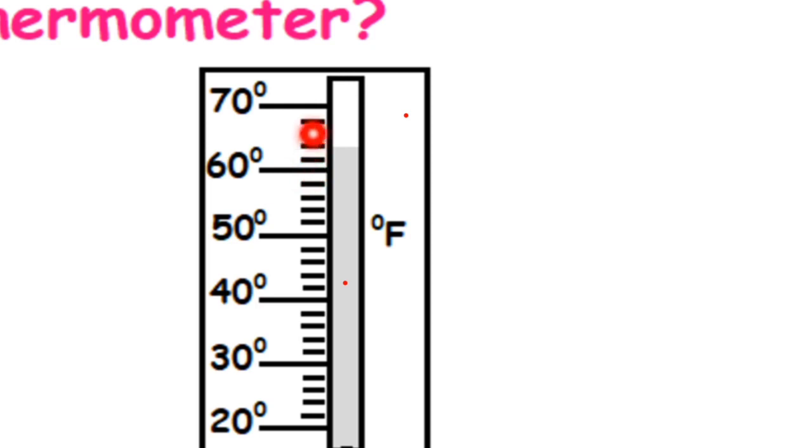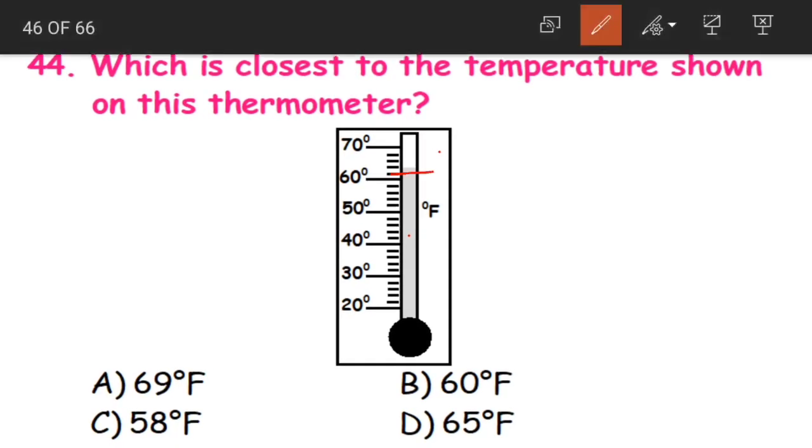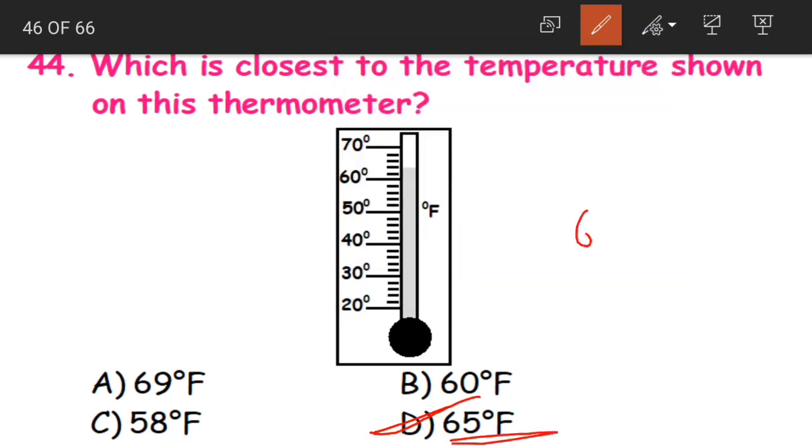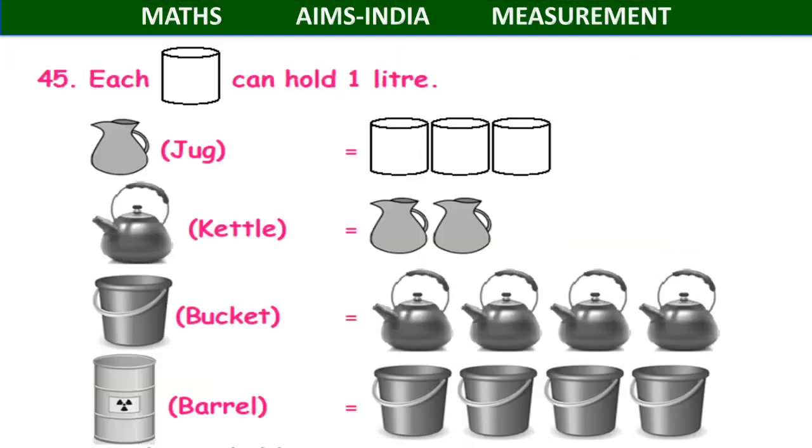62, 64, 66, 68. Now, where is this temperature stopped? It stopped at line 2, that is 64. See, this is 62, this is 64. So the line stopped here, that is nothing but the temperature is 64 degrees Fahrenheit. Exactly, it is 64 degrees Fahrenheit. And it is closest to what? Is it closest to 69, 60, 58 or 65? Which is it closest to, children? Yes, it is closest to option D, 65 degrees. 64 is closest to 65. So option D becomes our correct answer.